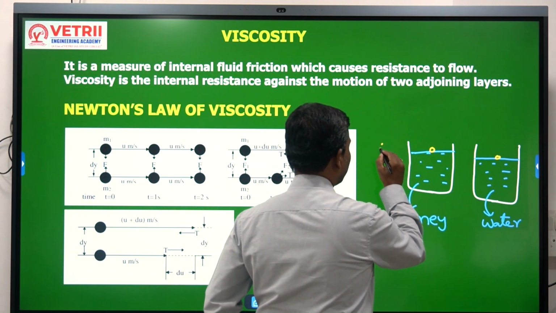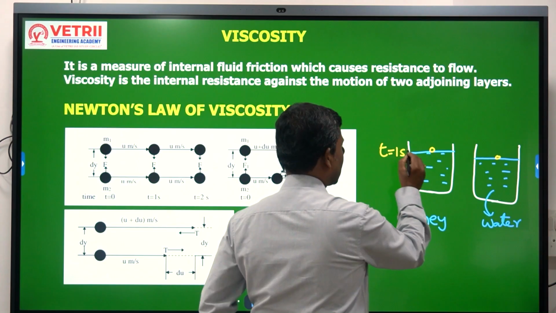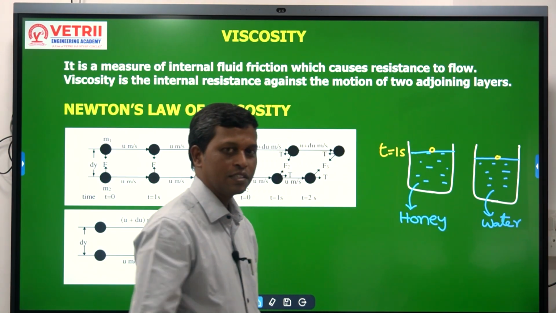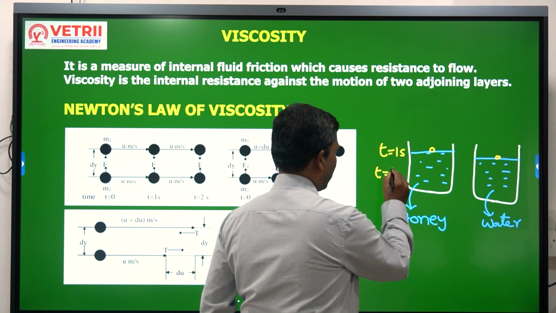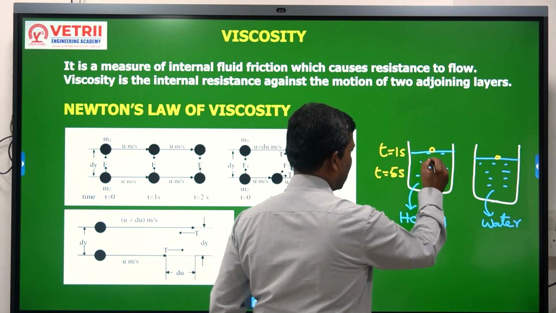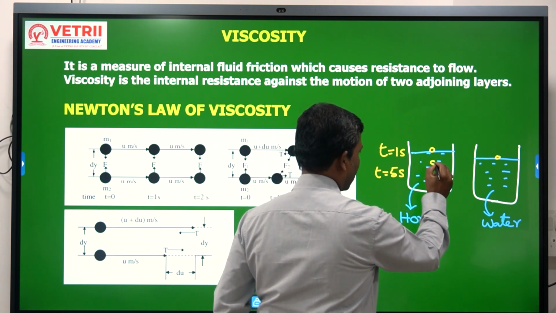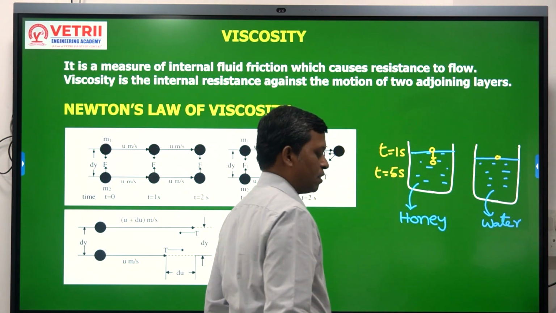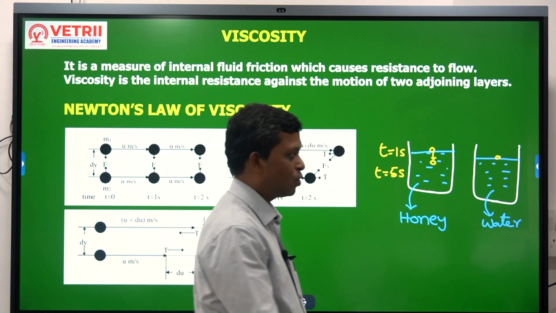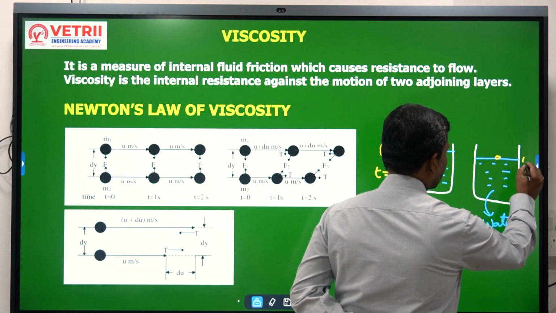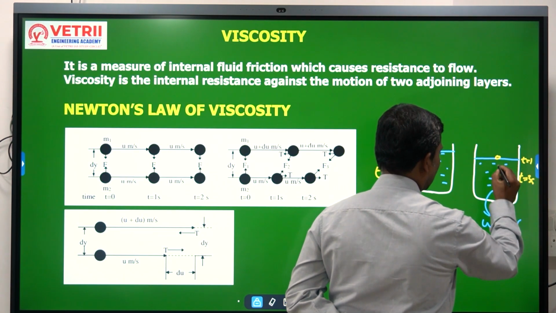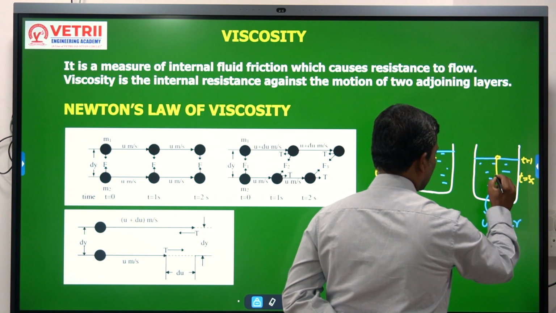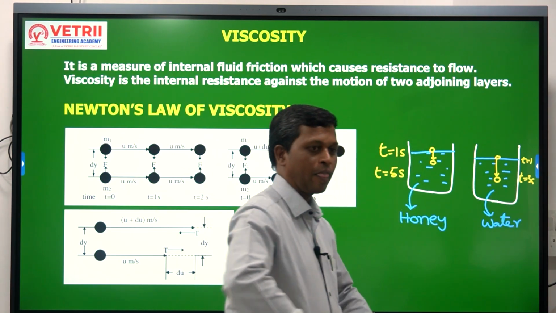Suppose that at time t equal to 1 second the ball is here in honey. At time t equal to 5 seconds, the ball in this vessel may come here. At the same time, at t equal to 1 second here, and at t equal to 5 seconds, in case of water the ball may be here.